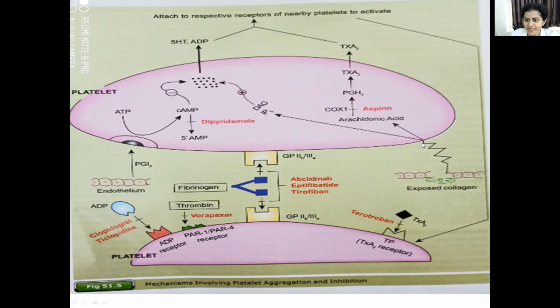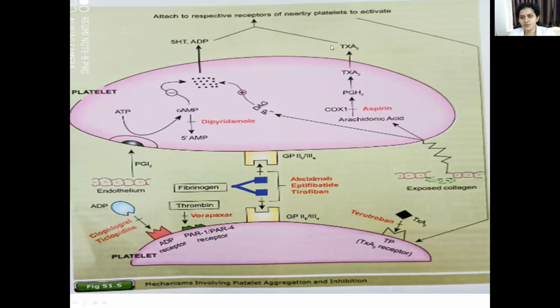This arachidonic acid, with the help of COX enzyme, that is cyclooxygenase 1 enzyme, gets converted to prostaglandin H2, that gets converted to thromboxane A2, and this thromboxane A2 gets released from platelet to plasma.